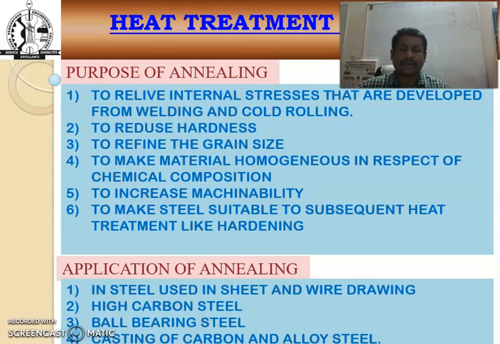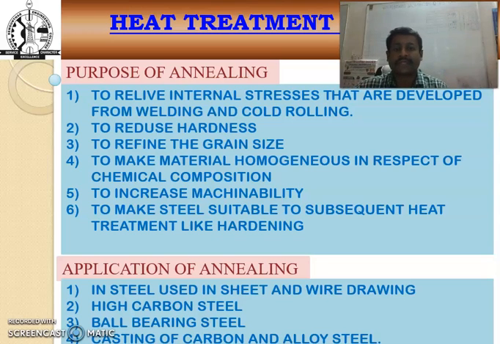Annealing is the process of heating the material up to austenite temperature, keeping it at that temperature for a sufficient period of time and then slowly cooling it in a furnace. So that is called the annealing process. So these are the main purposes of annealing.